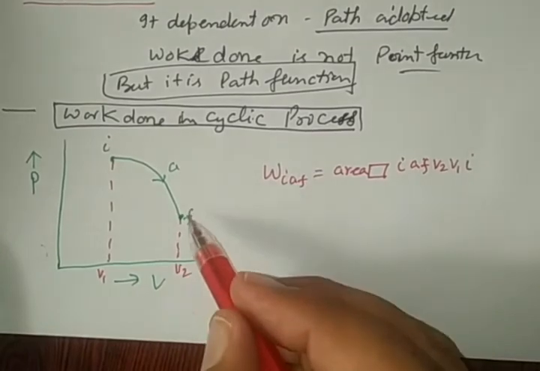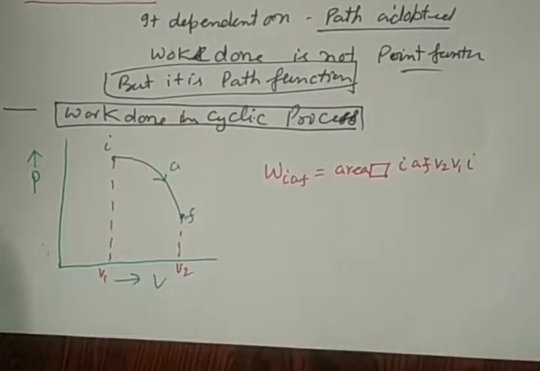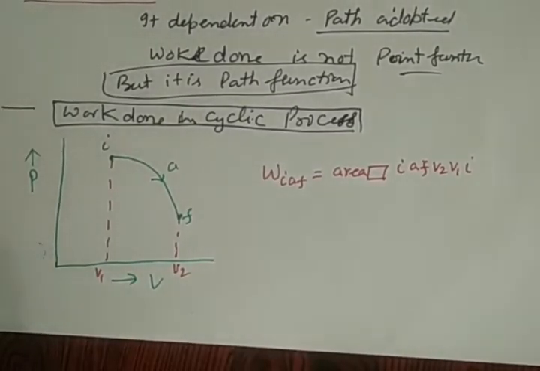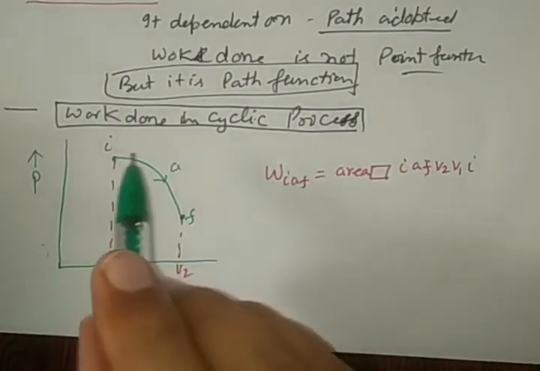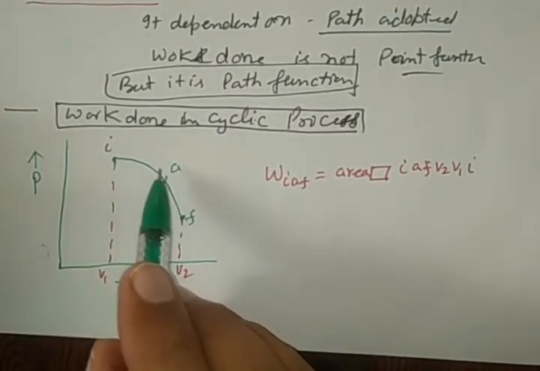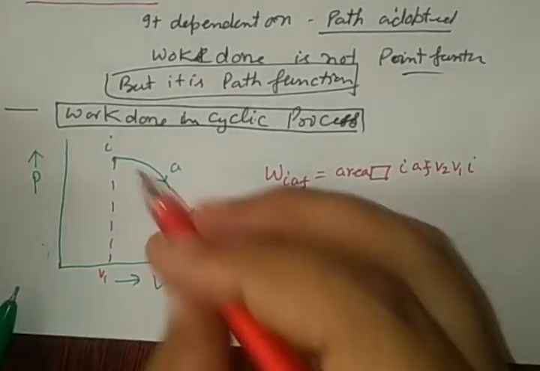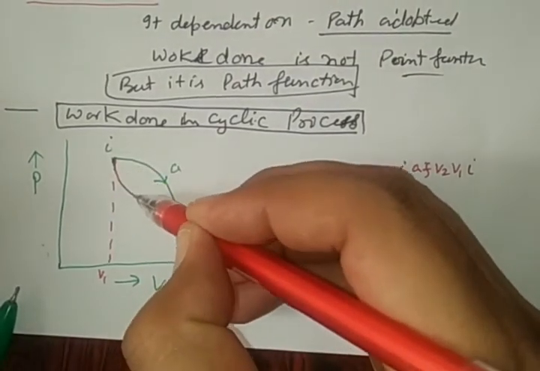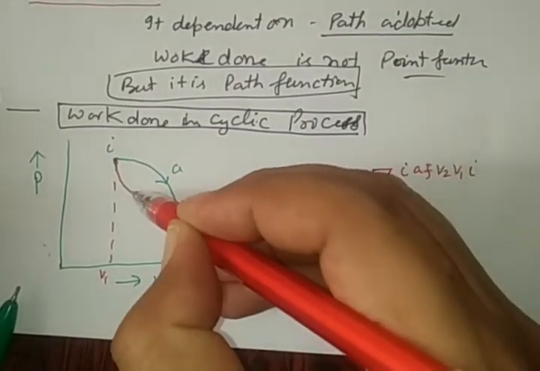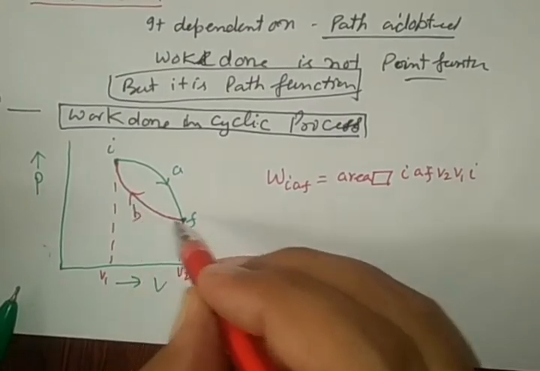A cyclic process means the system is converted from I, A, F by this way and moved back again to F, following this path, F, B, I.